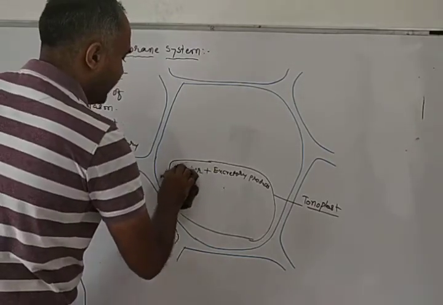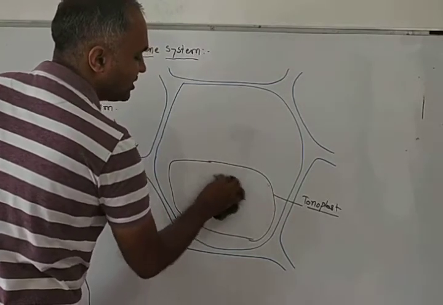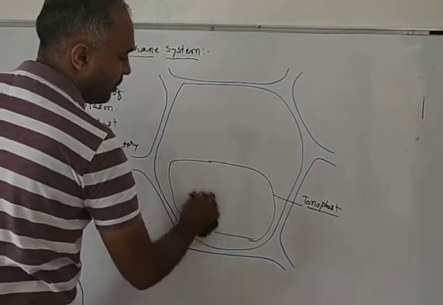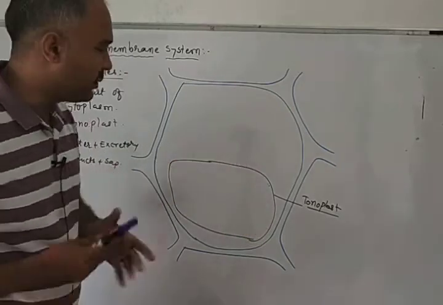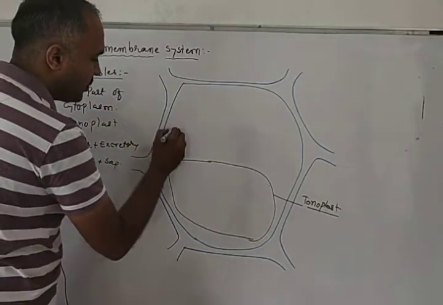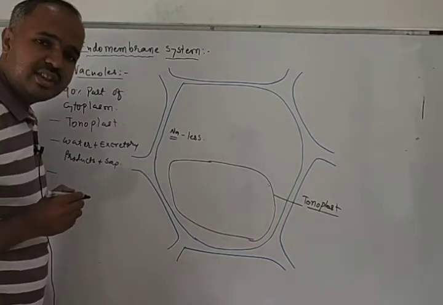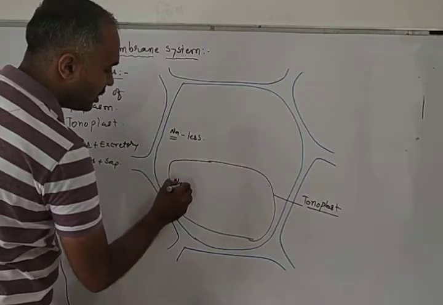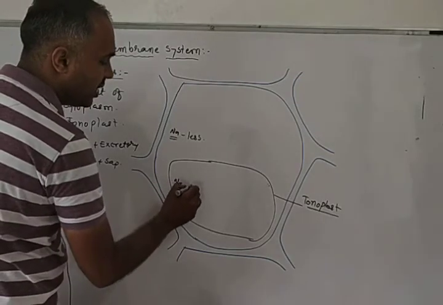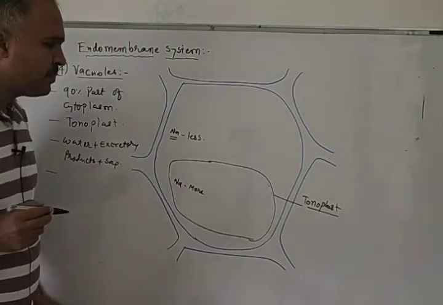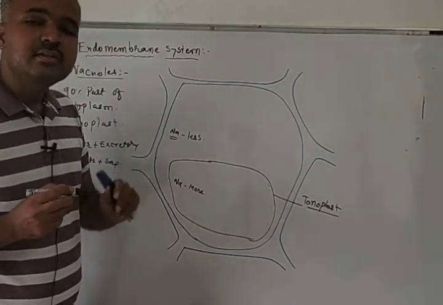Then generally this tonoplast sends molecules against the concentration gradient inside the vacuole. For example, sodium ion is there. Its concentration is less in the cytoplasm, and sodium ion is also present inside the vacuole, where its concentration is more.